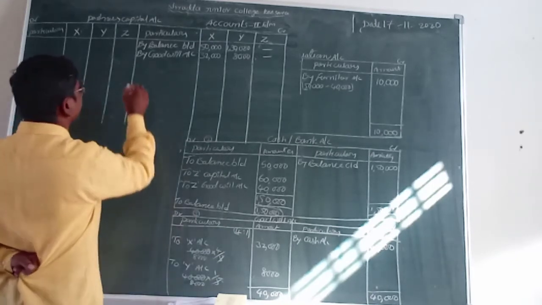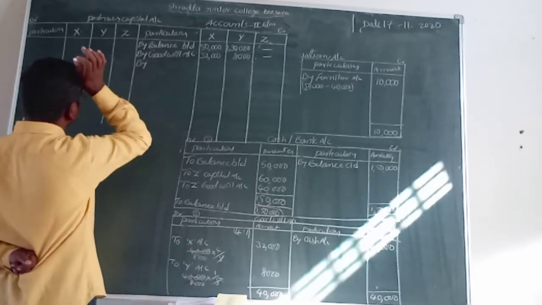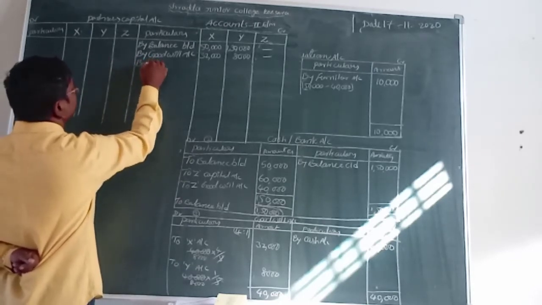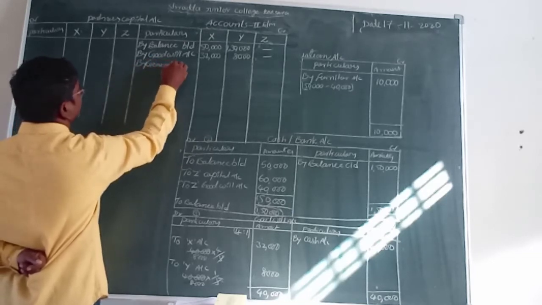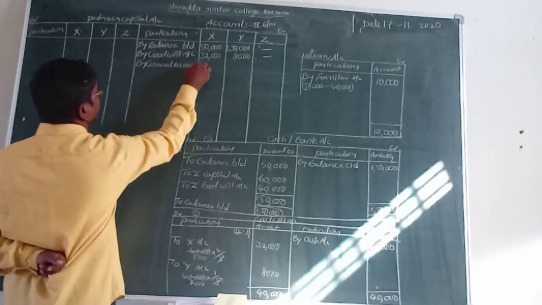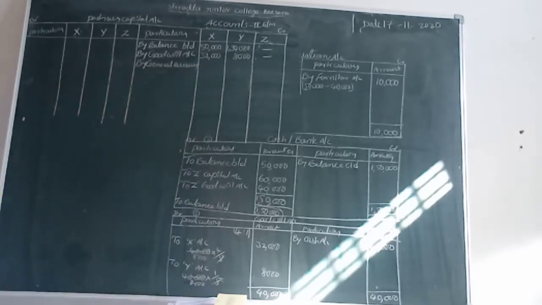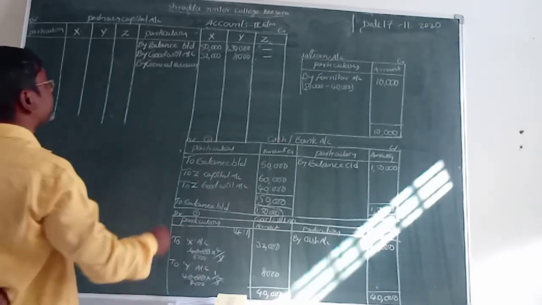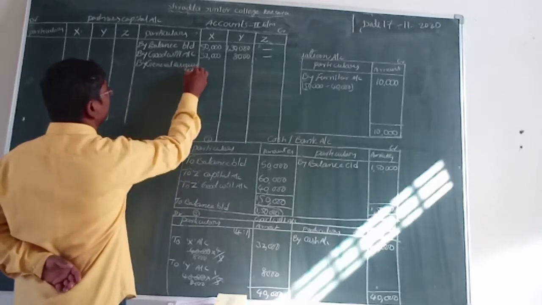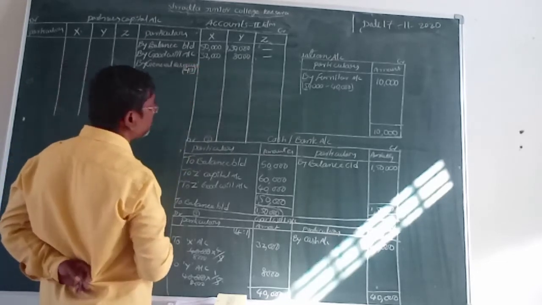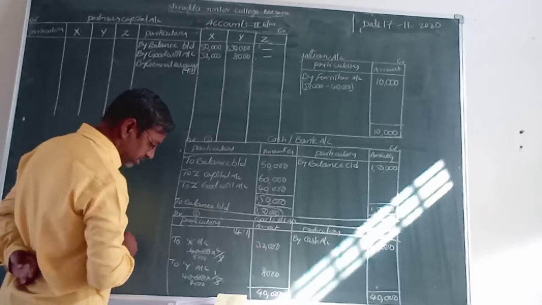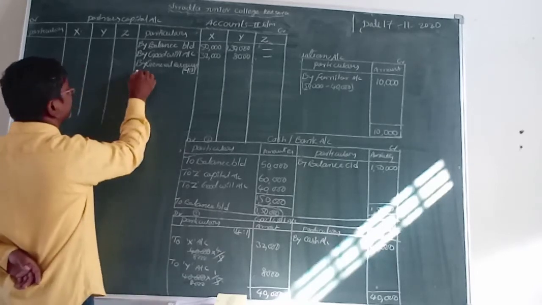So now another one we take: by general reserves. This is a liability, and it is also distributed to the old partners in their old ratio of 4:1. We distribute the general reserves in the 4:1 ratio. What is the value of general reserves, friends? That value is 30,000.